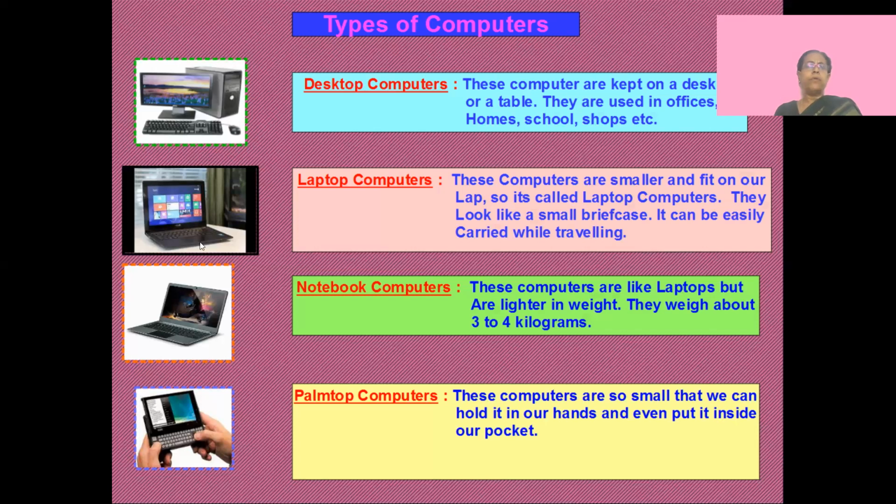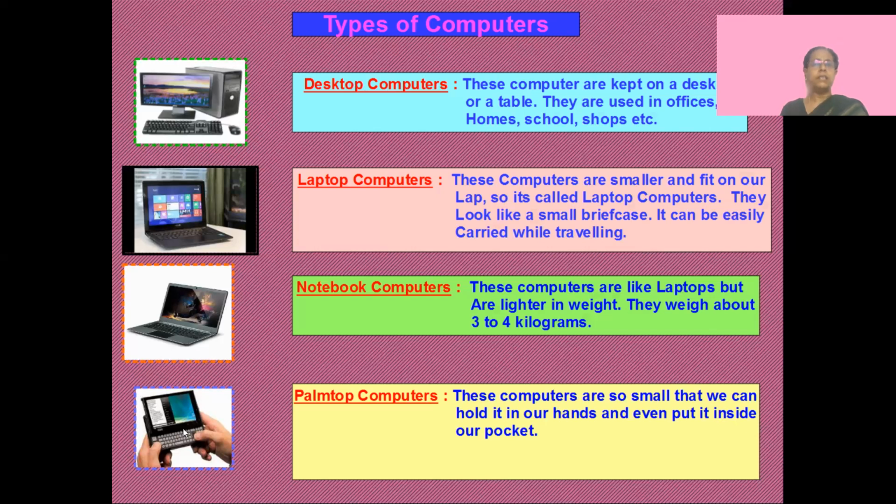After the laptop, you have another type of computer. It's called the notebook. It looks exactly like your notebook, your long notebook. It's only that size, and it's also very, very light. It's just 3 to 4 kilograms. It works exactly like the laptop. It has all the things, the keyboard, a mouse and monitor, same like the laptop, only it's lighter than the laptop. Laptop is a little heavy, like a small suitcase or briefcase. But this is like a notebook and it is very light.